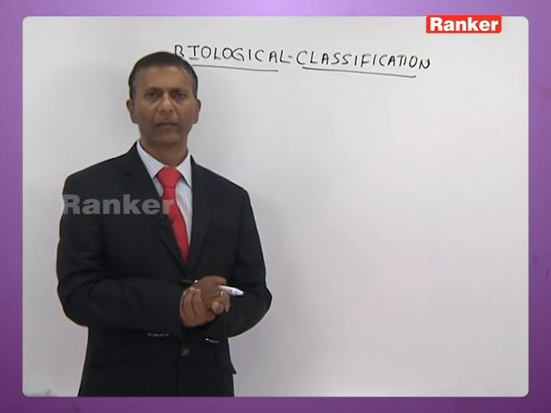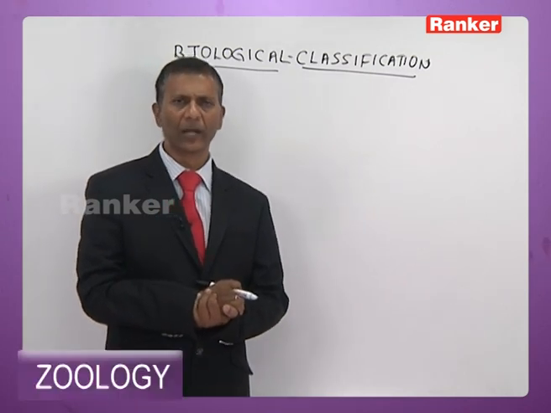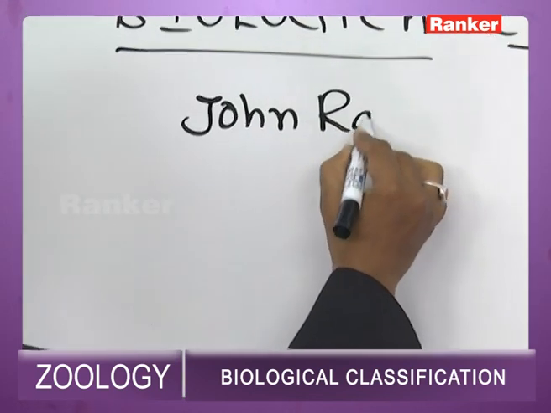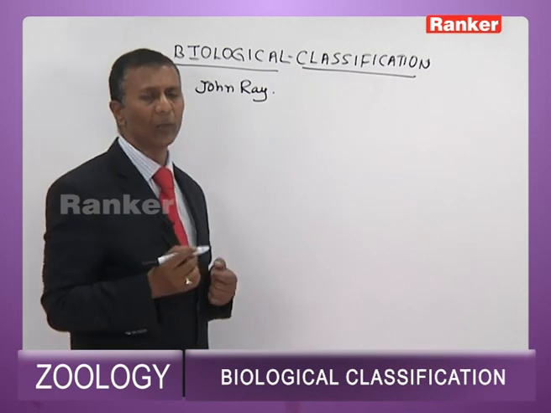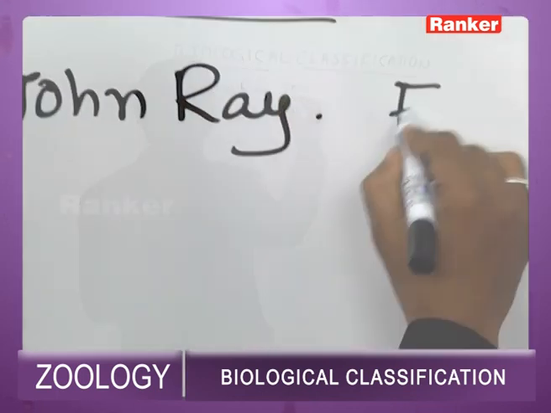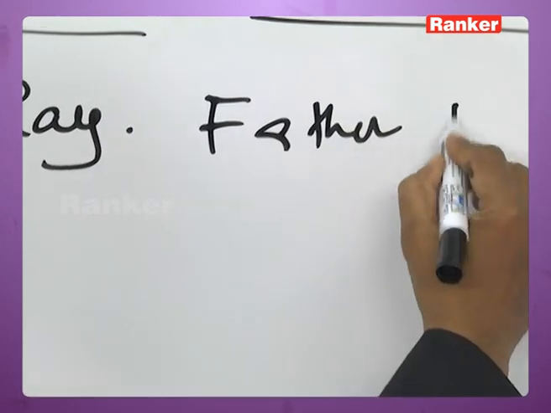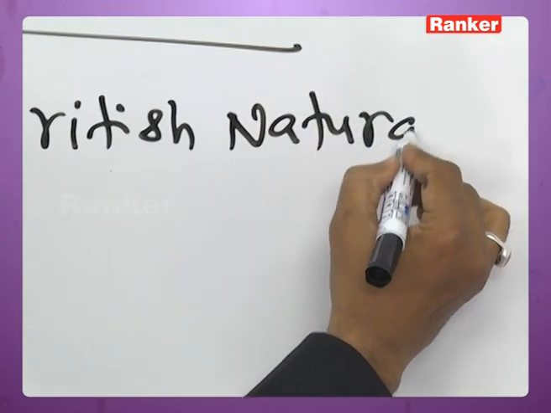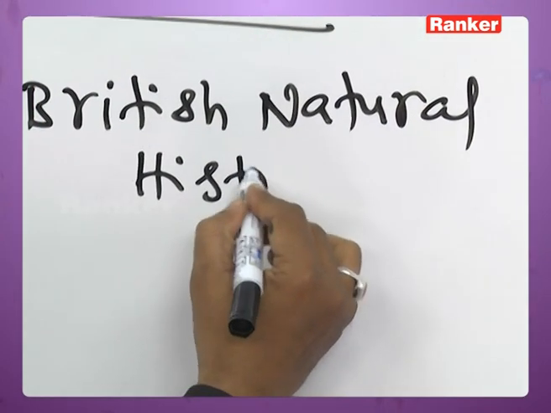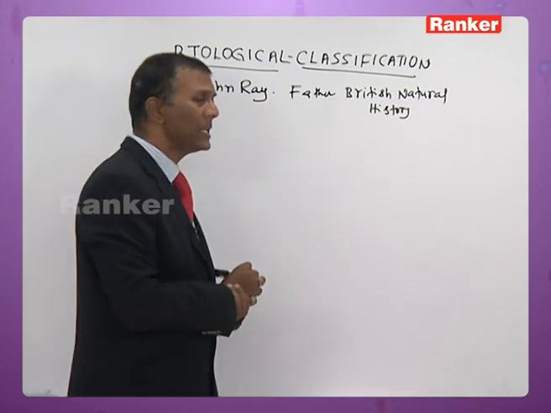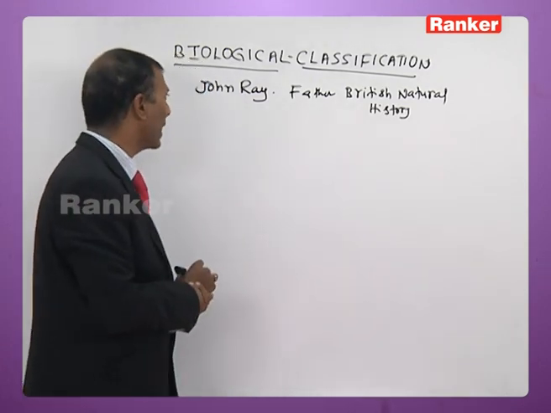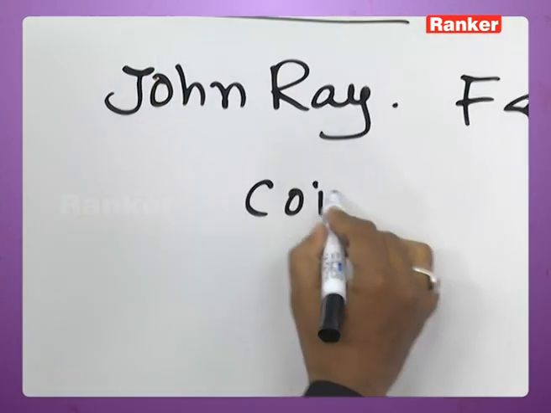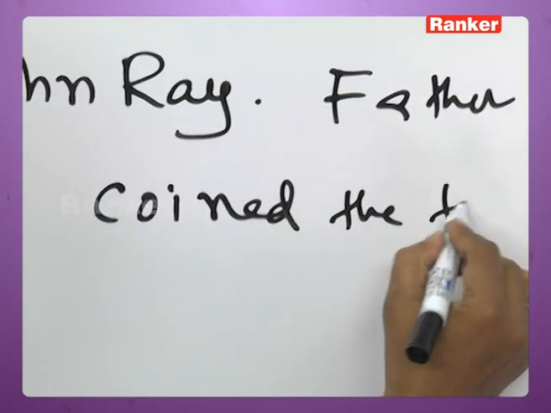Then later on John Ray, the English naturalist, who is considered as father of British natural history. This John Ray was the person who coined the term species.